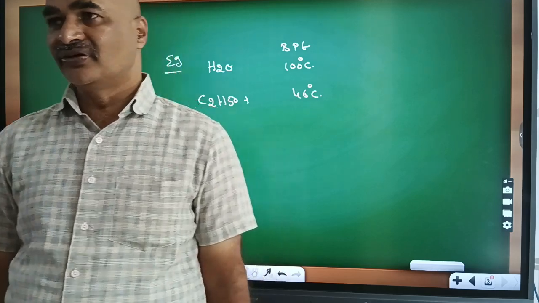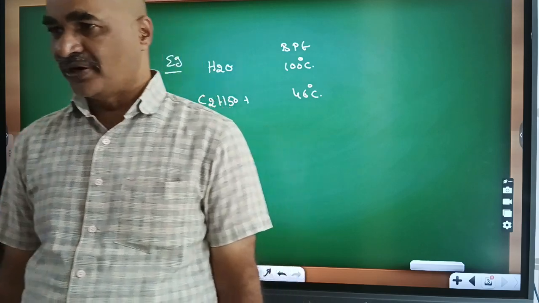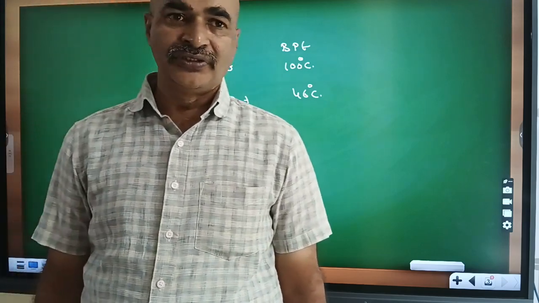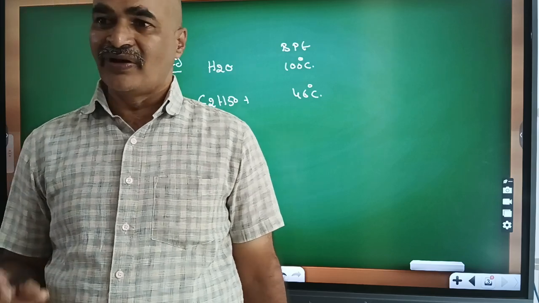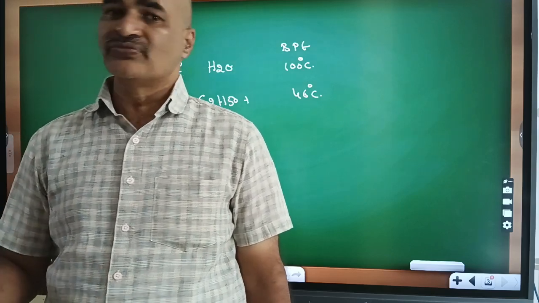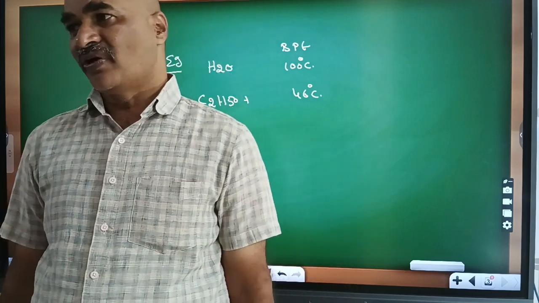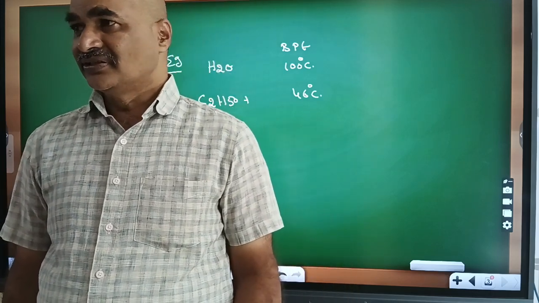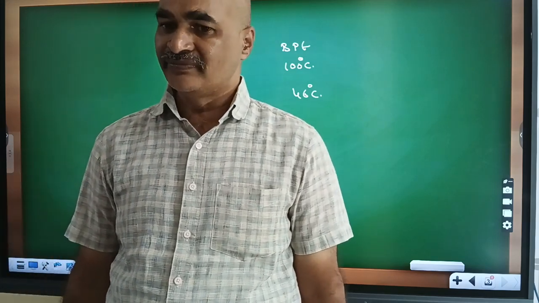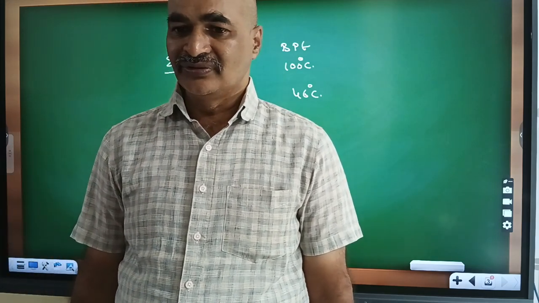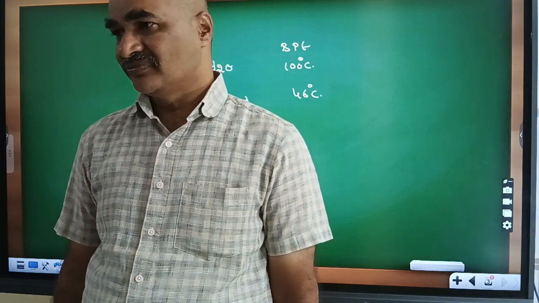The liquid with more vapor pressure has a lower boiling point. For example, ethyl alcohol has a lower boiling point, so it has more vapor pressure. H2O has a high boiling point, so it has less vapor pressure. This is called the boiling point.